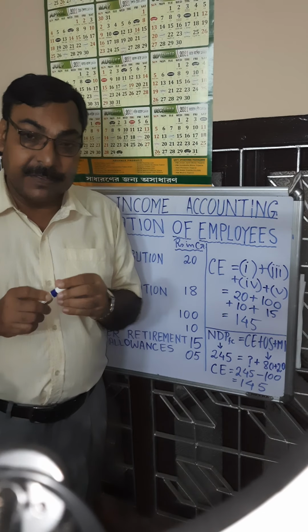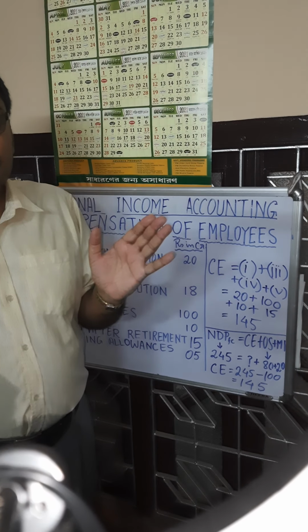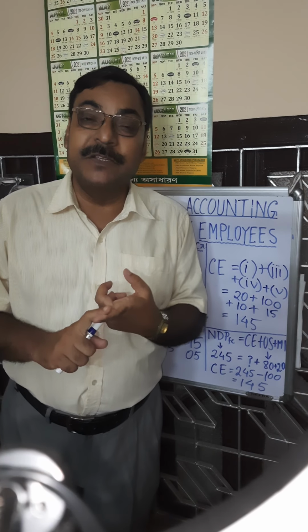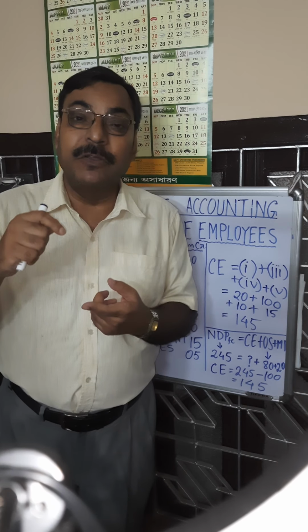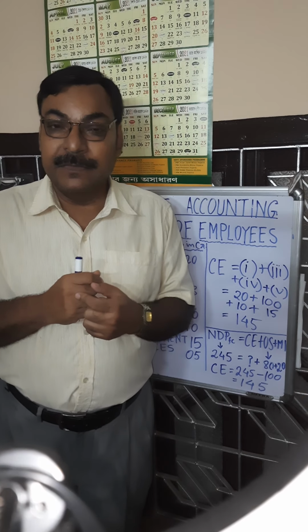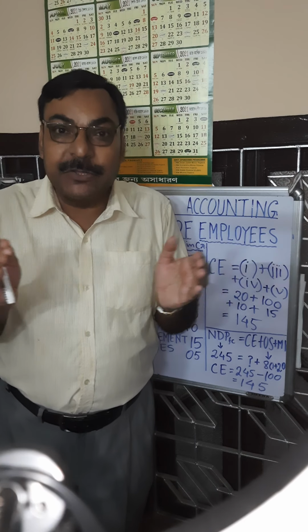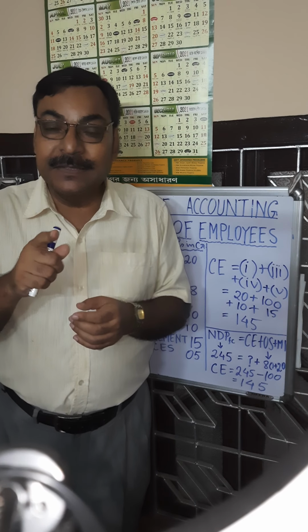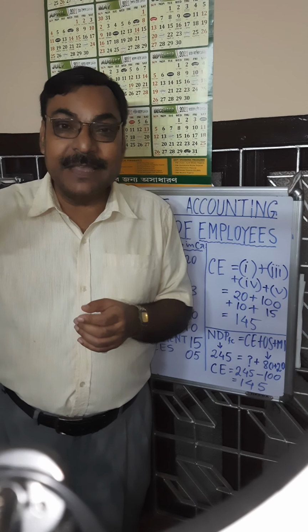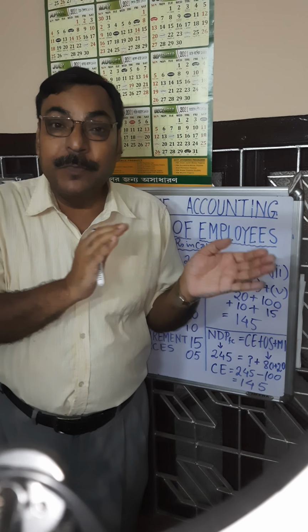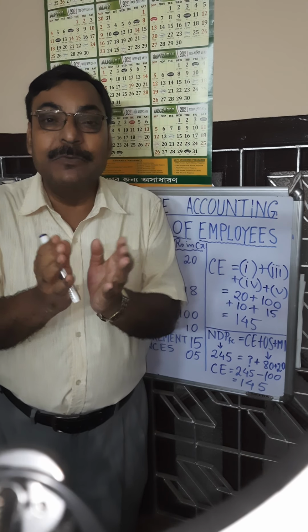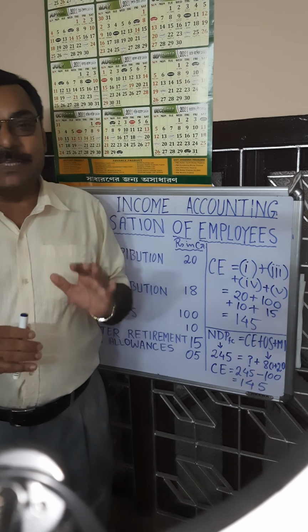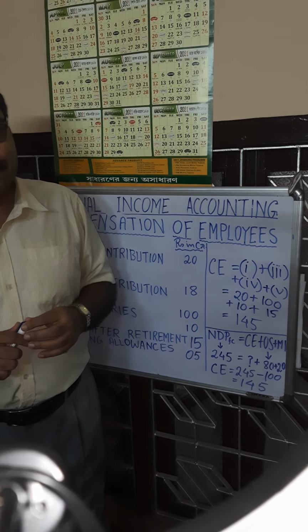So I repeat the whole thing. Number 1, compensation of employees refers to the payment for labor service. In the additive method, we add the required components. And in the deductive method, we deduct operating surplus and mixed income, if given, from domestic income, and the residual amount is compensation of employees. So this is the process of calculating compensation of employees.